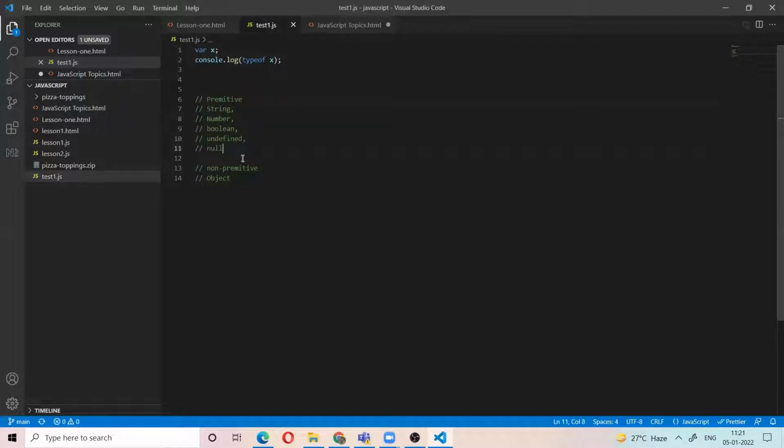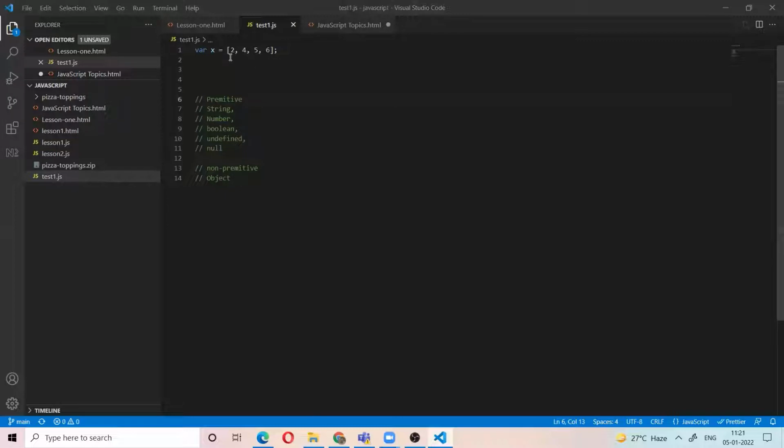All of these have only one value, so they are primitive. Non-primitive types are called arrays. An array we can write like this: 2, 4, 5, 6. Here we have one variable x, but we have multiple values, so it is non-primitive. If any variable has only one value, that is a primitive. If the data has multiple values, that is non-primitive.